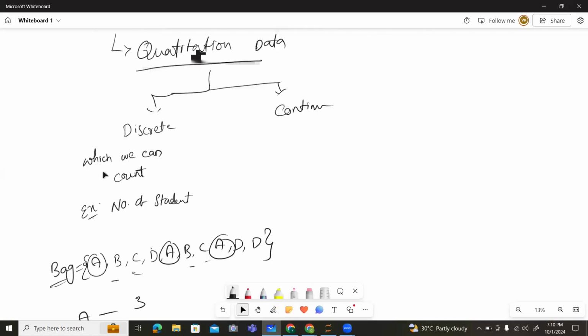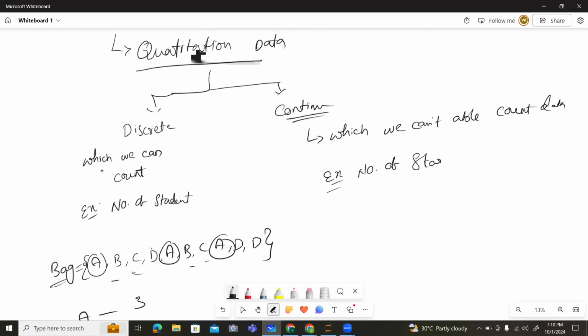Coming to continuous data, this is data which we can't count. Let me give an example: the number of stars in the sky. Is it possible to count the number of stars in the sky, guys? No, right?